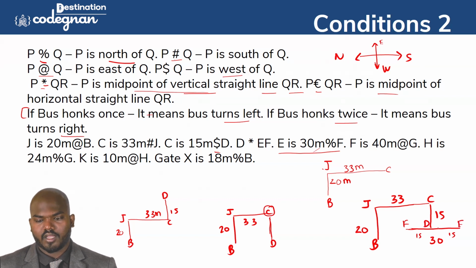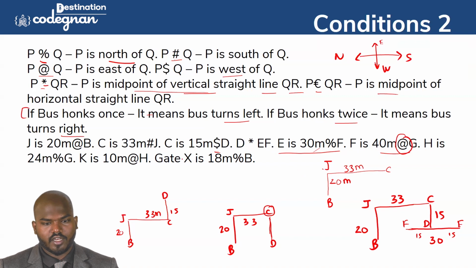Like what we can take up this one. So F is 40 meter at the rate of G. So F is, you see this one, guys, F is 40 meter at the rate of G they have given. What is the meaning of at the rate of? At the rate means it is the east. So east means this direction. So F is 40 meter at the rate of G. So then you see this one, guys, it will go here. Okay, so G will come here in this place. This is called 40 meter.